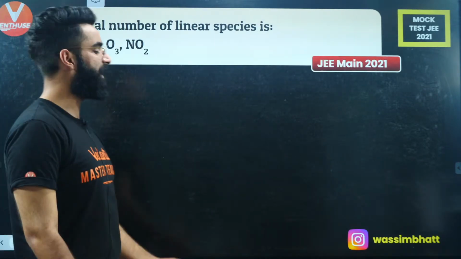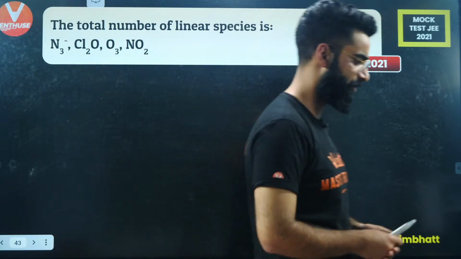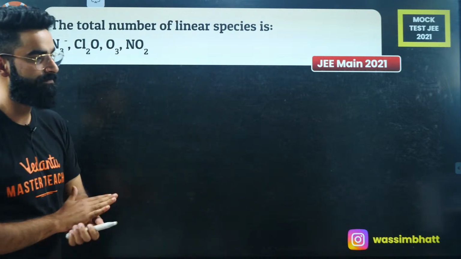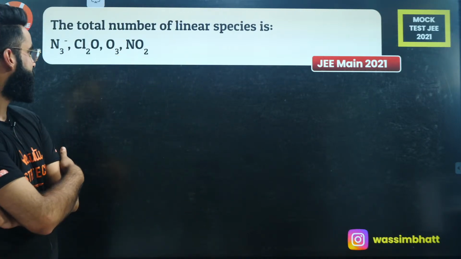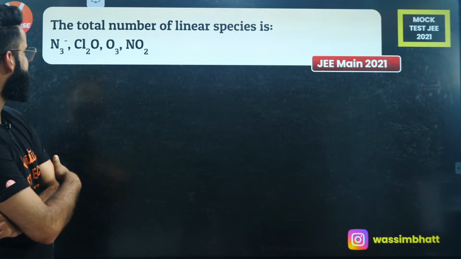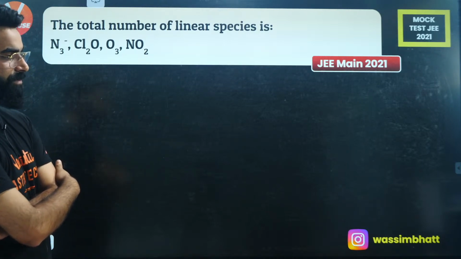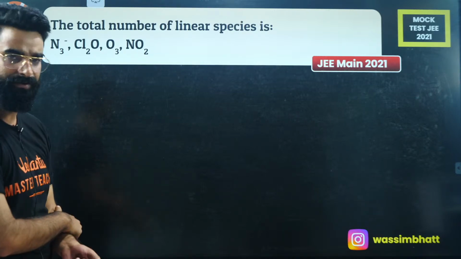Okay, the total number of linear species, a very simple and chocolate question, I must say. Let me know its answer first. Which one is linear among all? There is only one compound which I can see which is linear. Which one is that, people? There is only N3 negative which is going to be linear.